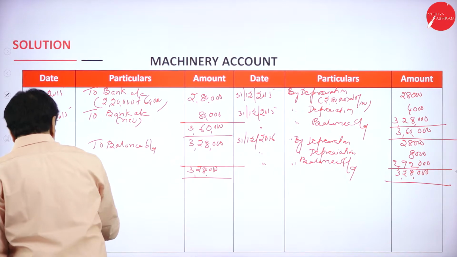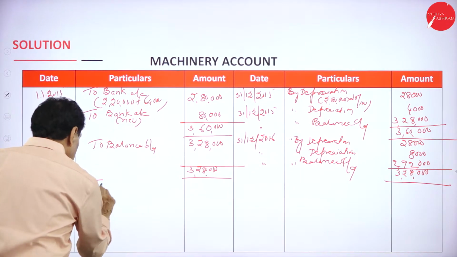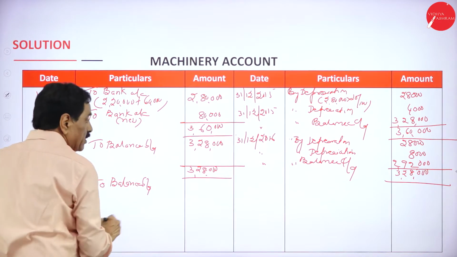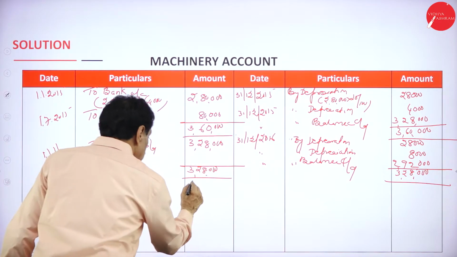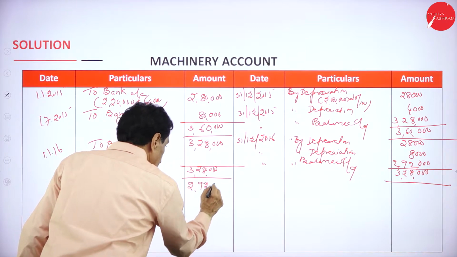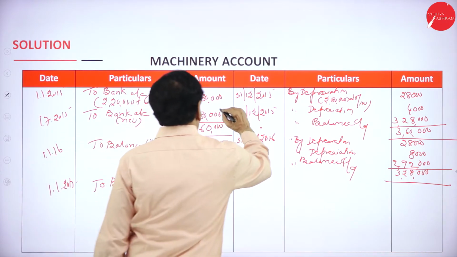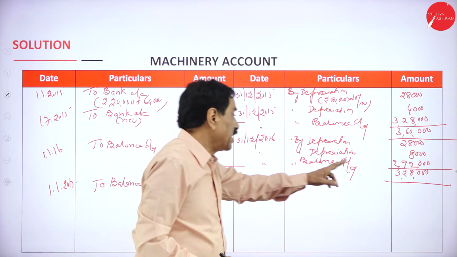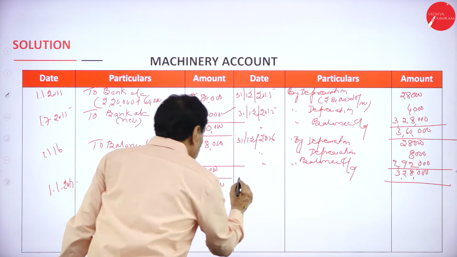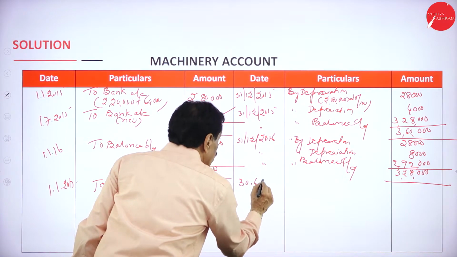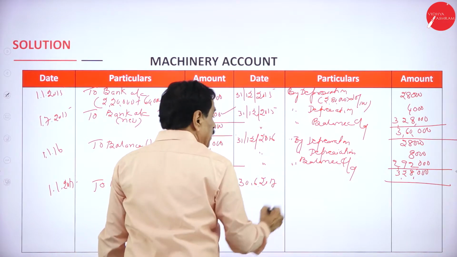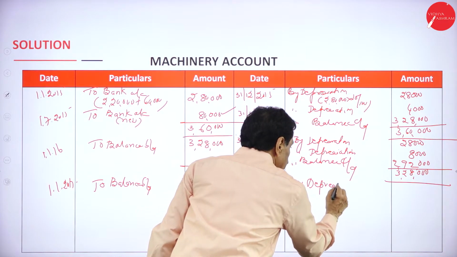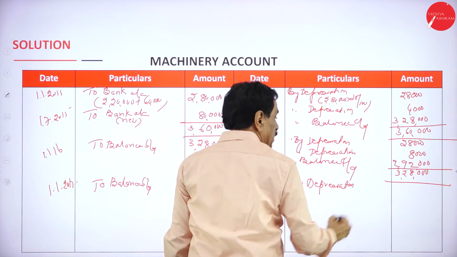1/1/2017. This year we are going to make a sale. To balance brought down. What's the value? 2,92,000. So this machinery is going to be sold. First year how much? 4,000, 76,000. Second year 8,000. It is sold on which date? 30/6/2017. Depreciation for 6 months is 4,000.